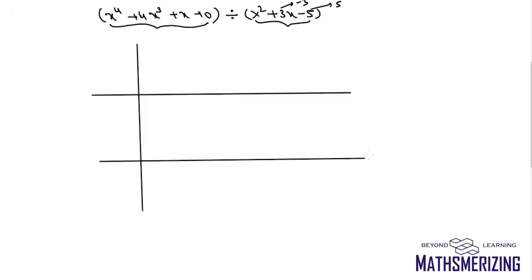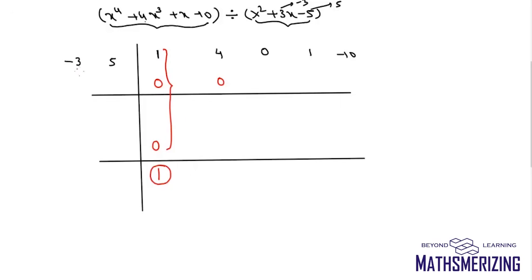And then I'll write the coefficients. So this is minus 3 and 5, and the coefficients of x are x to the power 4, coefficient is 1, 4x cube, coefficient is 4. Now there is no x squared term, so I need to put 0 also, and then it is 1, and then minus 10. So first I'll put 3 zeros, 0, 0 and 0. Now if I'll add them, I'll get this result as 1.